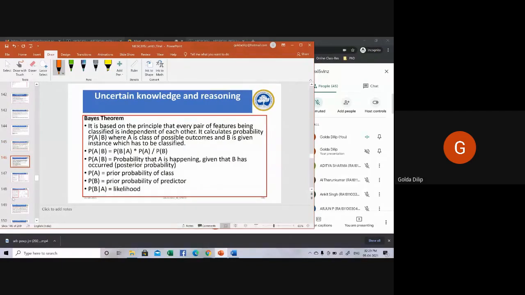Then the most important theorem associated with uncertain knowledge and reasoning is your Bayes theorem. Bayes theorem is based on the principle that every pair of features is classified as independent of each other. It calculates the probability P(A|B).